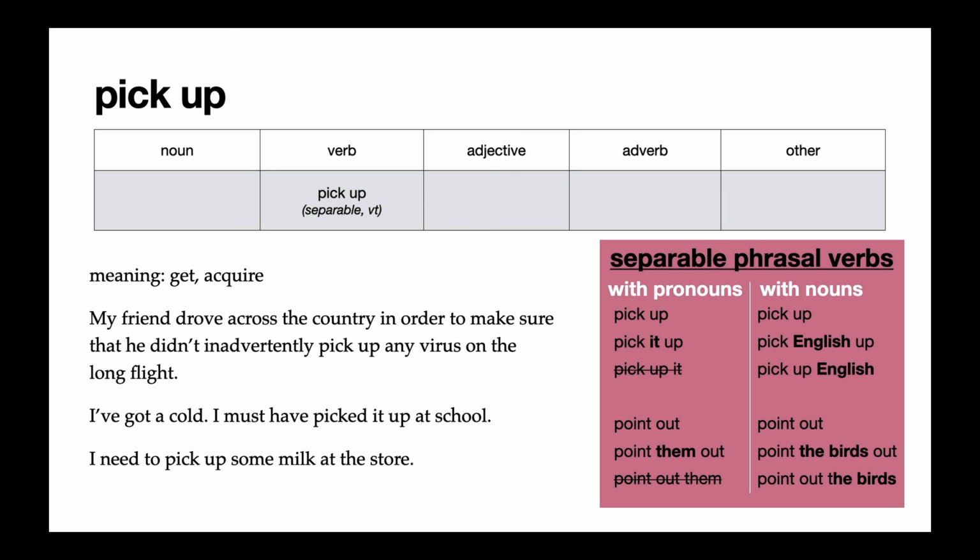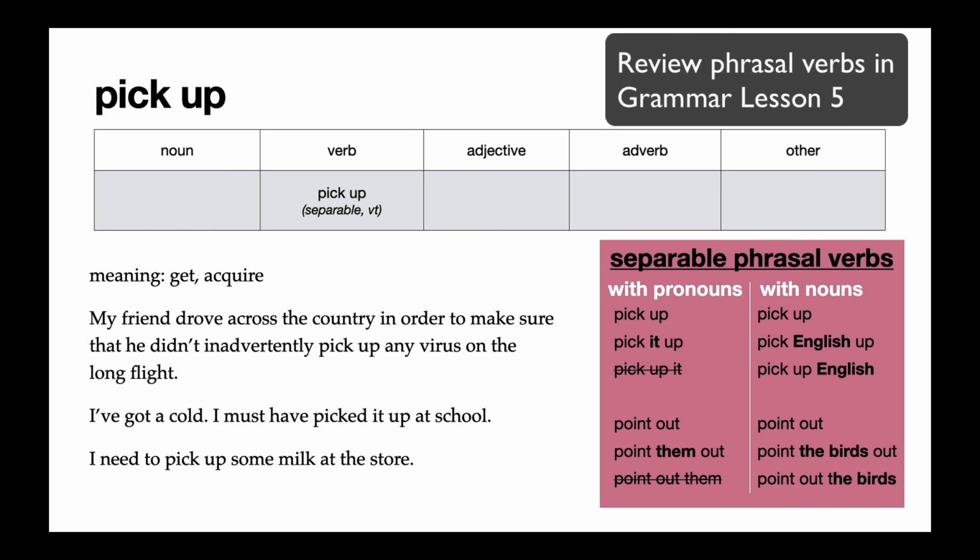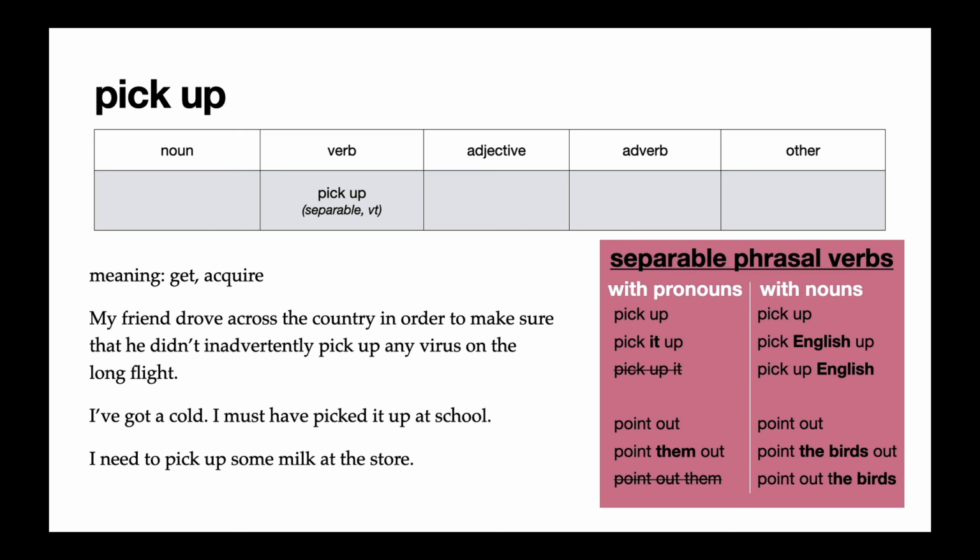In the second example, it says, I've got a cold. I must have picked it up at school. Now notice in the second sentence here, we have to separate picked and up with the pronoun it. It is the cold, because this is a separable phrasal verb. And in the last example, I need to pick up some milk at the store. That means I need to get some milk. So you can see here that pick up will be used in a lot of situations.